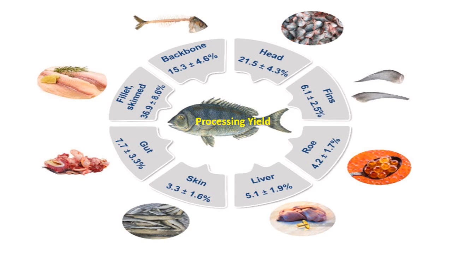Next, the backbone 15.3%. And then there is gut 7.7%, skin 3.3%, liver 5%, roe 4%, and fins 6%. So these are the different components in general, irrespective of any species, but it will vary with the species.